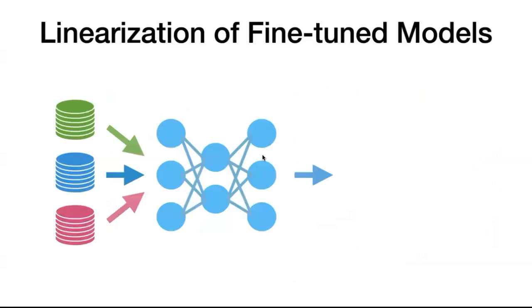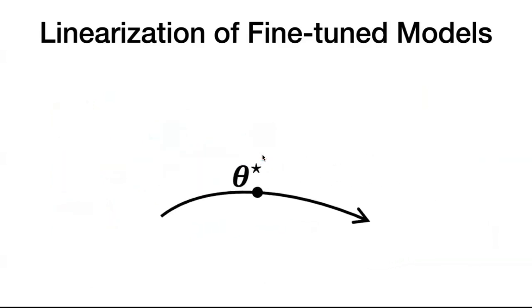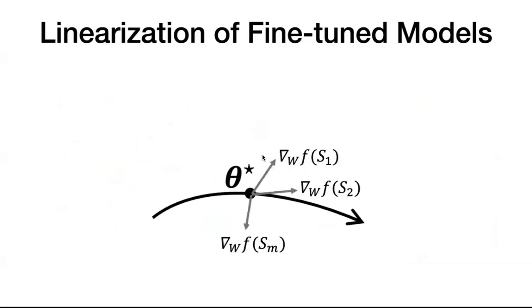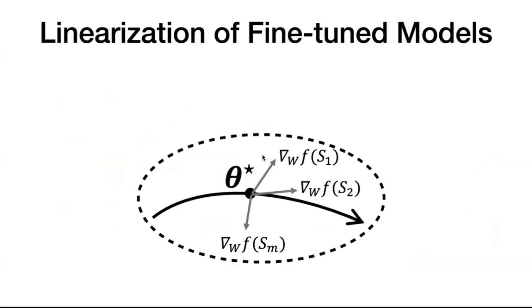The technical insight is the linearization property of neural networks. We start by pre-training the model on all tasks to obtain a meta-initialization. Since underlying tasks share structural similarities, the initialization can quickly adapt to subsets of tasks, and the adapted model often stays close to the initialization. Therefore, the adaptation procedure behaves like linear models locally.